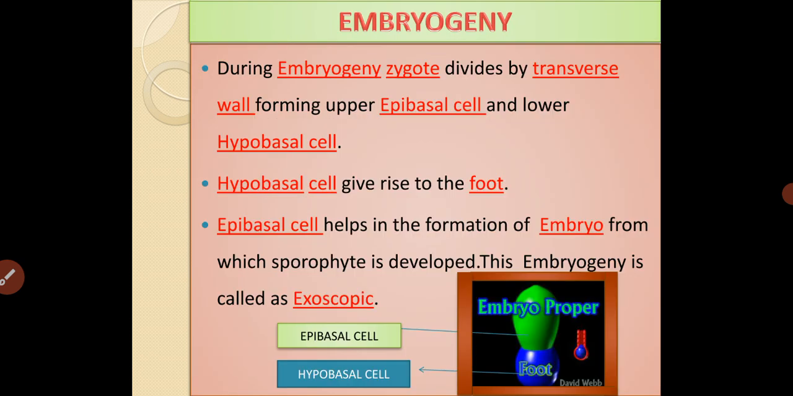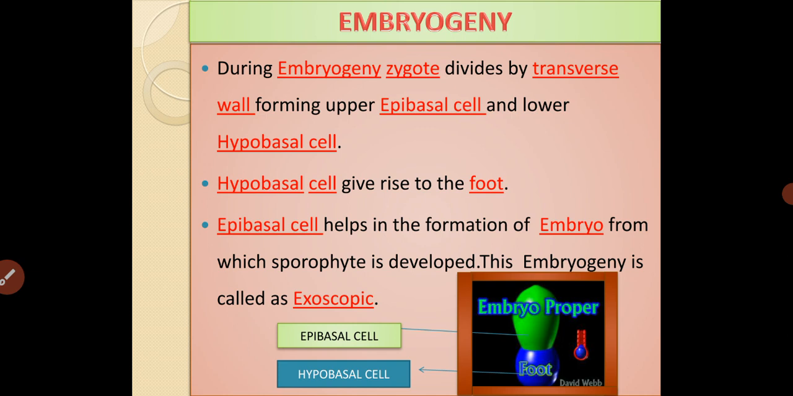Let us move towards the embryogeny. During embryogeny, this zygote divides by a transverse wall, forming an upper epibasal cell and a lower hypobasal cell. The hypobasal cell gives rise to the foot. The epibasal cell gives rise to the embryo. Such type of development is called exoscopic development.